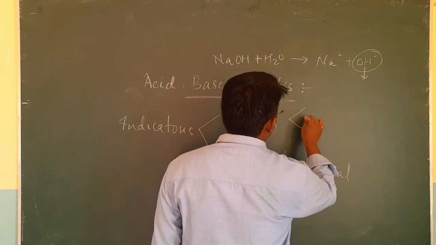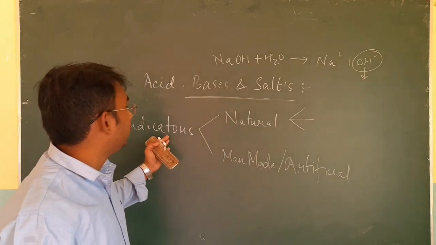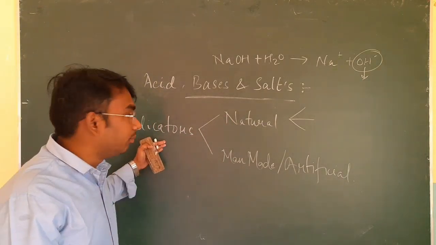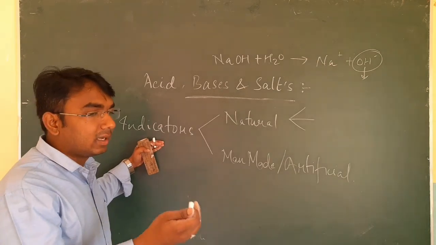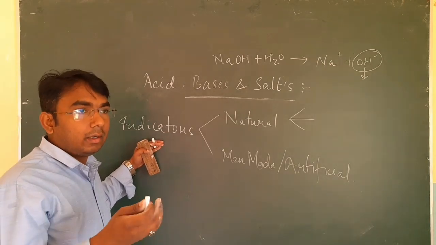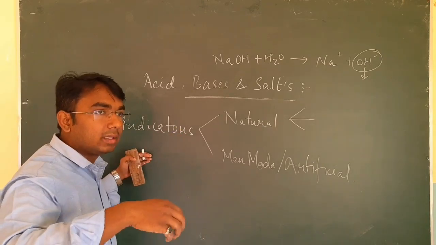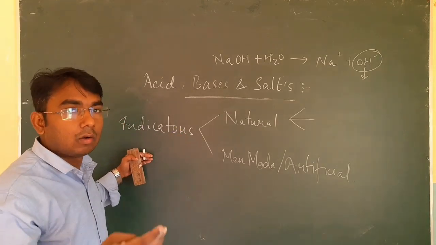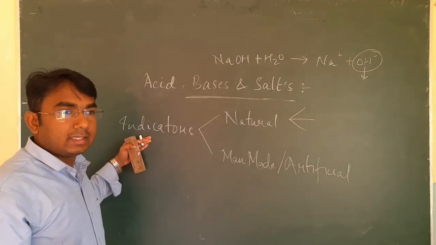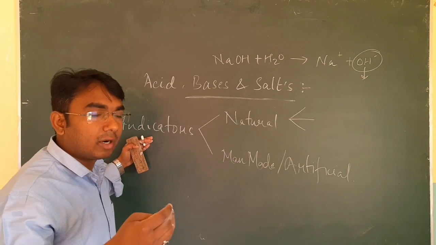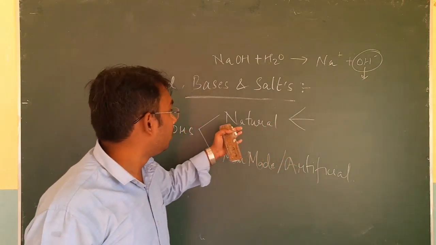Now in the natural category, there are a number of things which come under natural indicators. Actually, what is an indicator? An indicator simply means a substance that changes its color. Suppose I have taken acid in a test tube, and I put small drops of an indicator in that, then it will show the presence of acid or base with a particular color. We will study the different colors in this section.